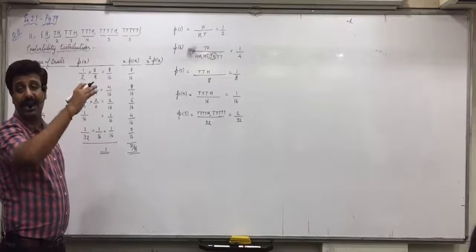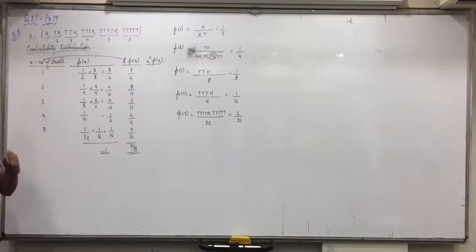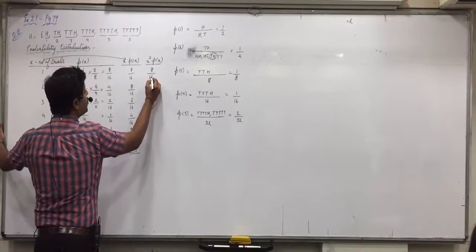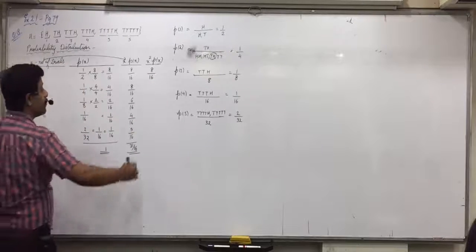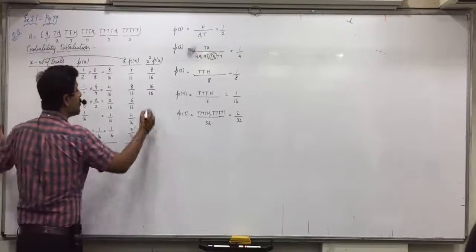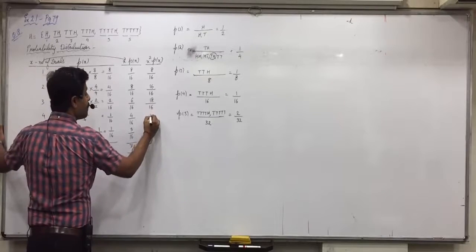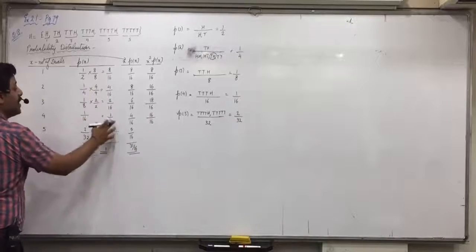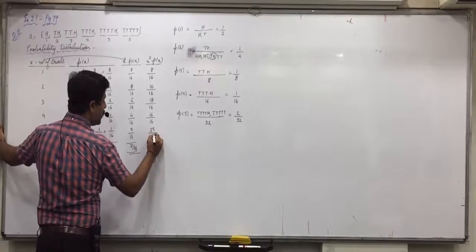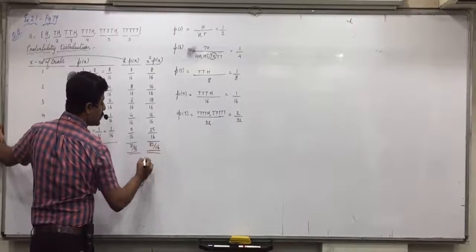Now x square Px, how do we obtain? X into Px is done again. So, 1 into 8 by 16, 8 by 16. 2 into 8 by 16, 16 by 16. 3 into 6 by 16, 18 by 16. 4 into 4 by 16, 16 by 16. 5 into 5 by 16, 25 by 16. The total is 83 by 16.